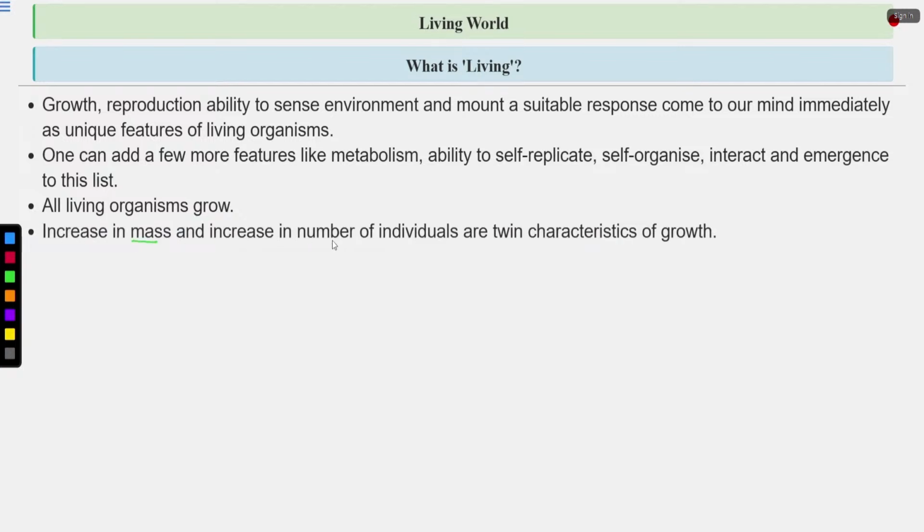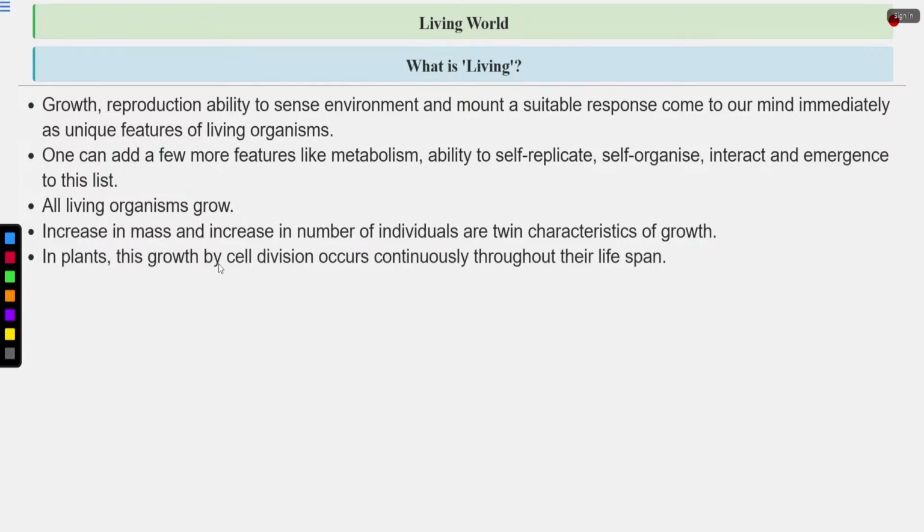Increase in mass and increase in number of individuals are twin characteristics of growth. So how can we say growth is occurring? There will be an increase in the mass, an increase in the weight, and an increase in the number also. Whenever the organism is multiplying, we can say it is growing. In the case of bacteria, asexual reproduction occurs. By binary fission, from one parent cell, two daughter cells are produced. This is also growth because the number of individuals is increasing. So growth can be measured in two terms: increase in mass and increase in number.